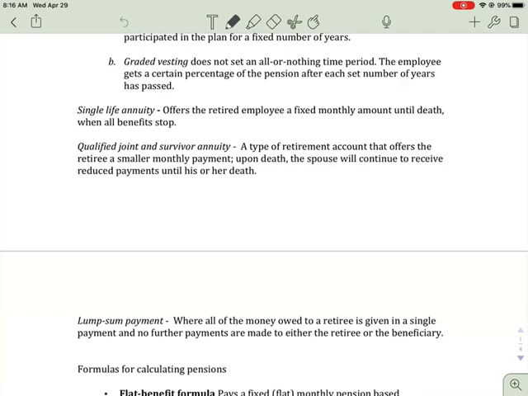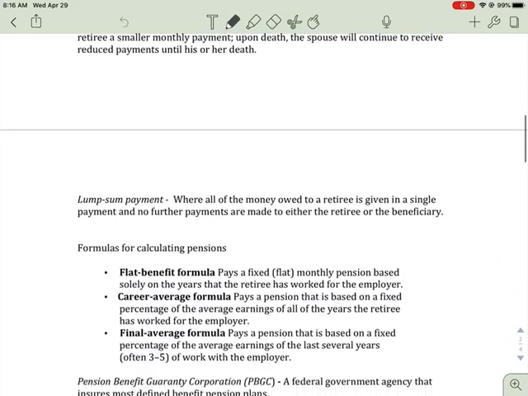Now, there are different ways that you can get your pensions. You can have what is called a single life annuity. So this is when, as a retired employee, you get a fixed amount. Once you pass, that's it. Then there's the qualified joint and survivor annuity. This is the type of retirement where the retiree gets smaller amounts because once they pass, upon death, your spouse will continue receiving your pension.